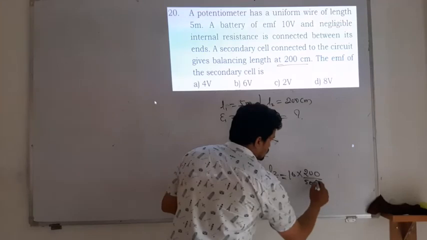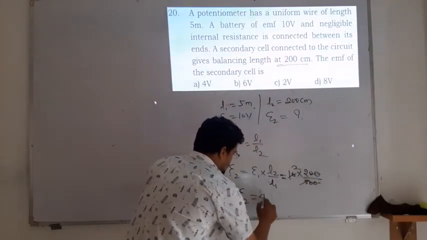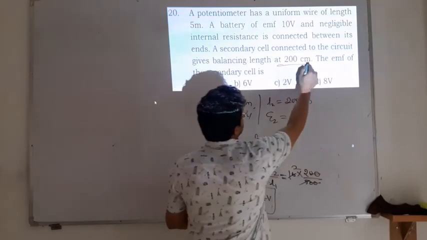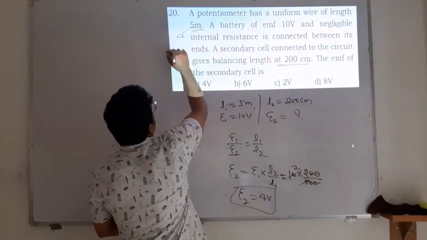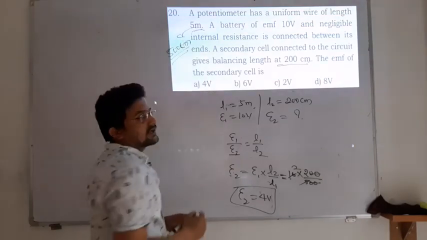The zeros cancel, and therefore E2 is equal to 4 volt. So remember, this length is in centimeter and this length is in meter, so 5 meter means 500 centimeter, which you have to take.